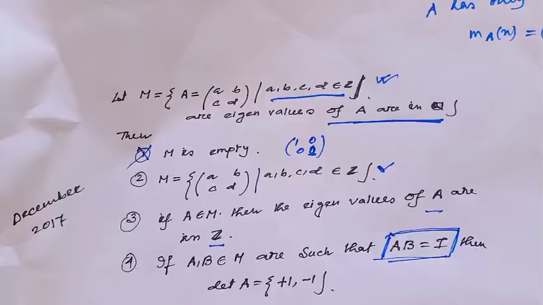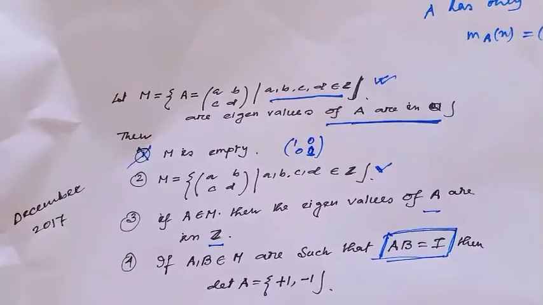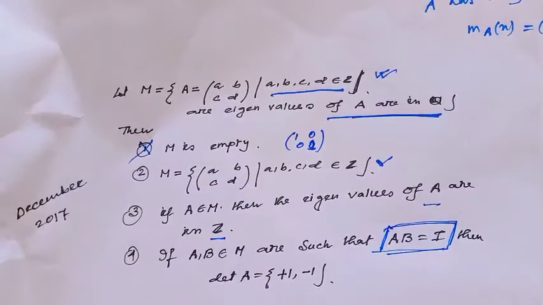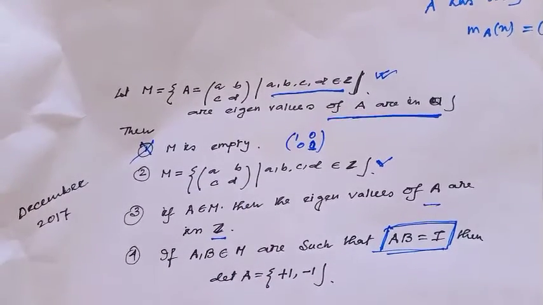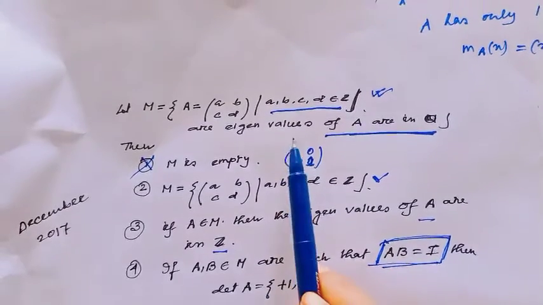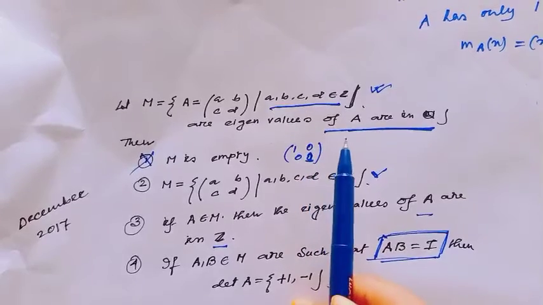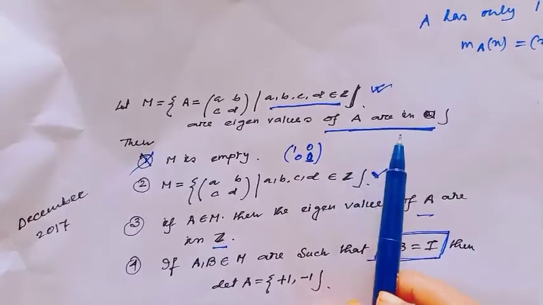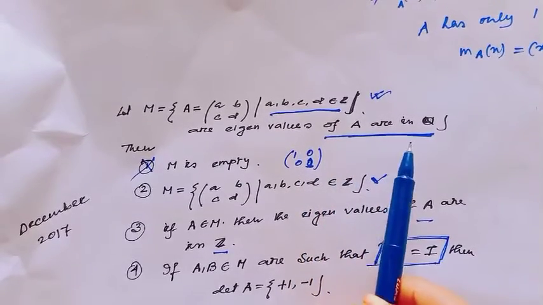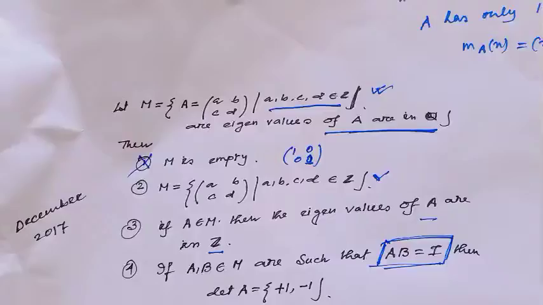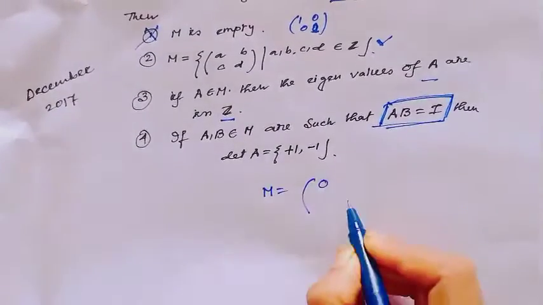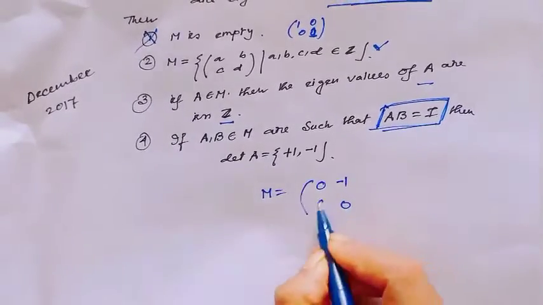And notice option 2. This is a very important option. Here it says M equals the set of those matrices whose entries are integers. But there exists another restriction also, which I told you a few minutes ago: the eigenvalues of A must always be in Q. Now notice one matrix M equal to 0, 1, minus 1, 0.